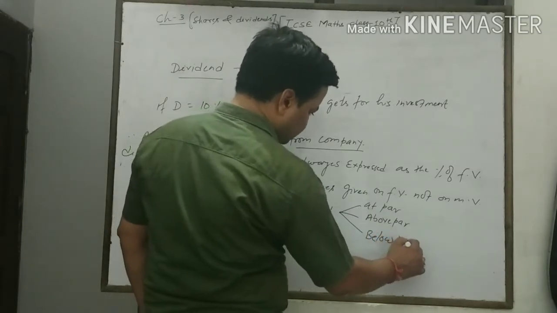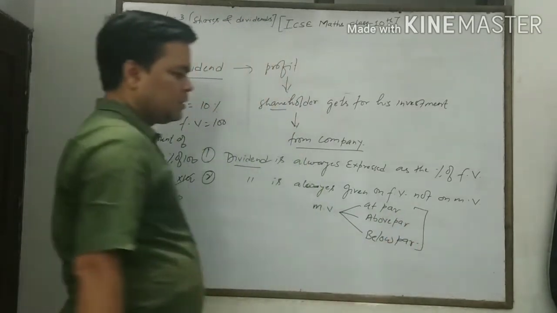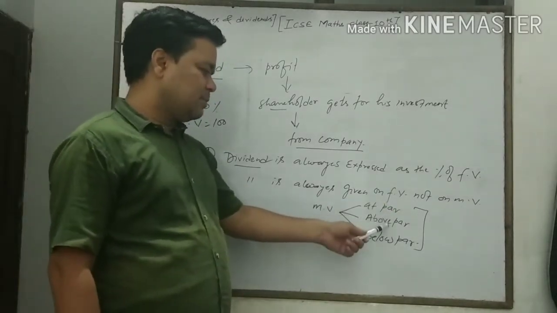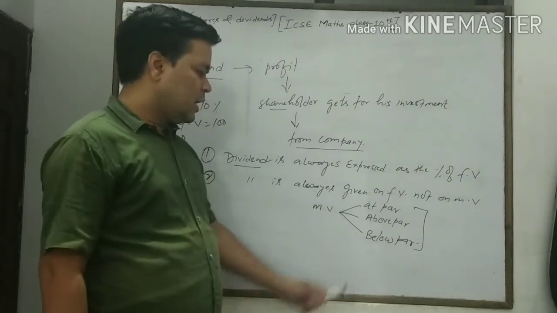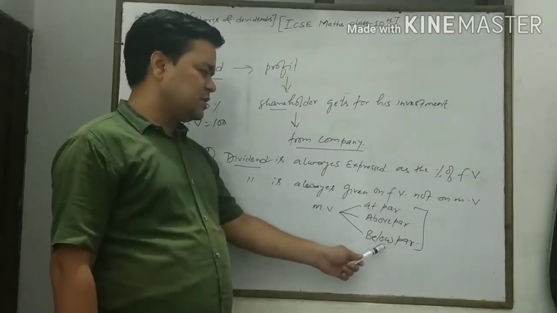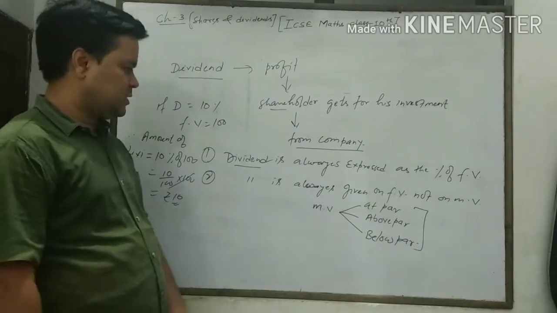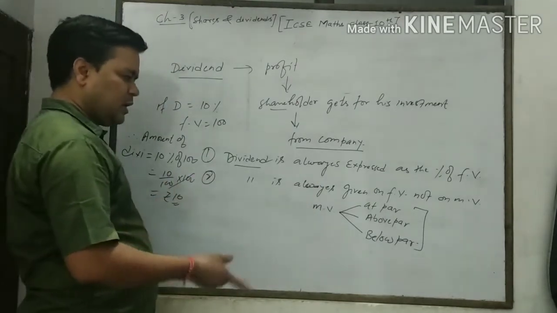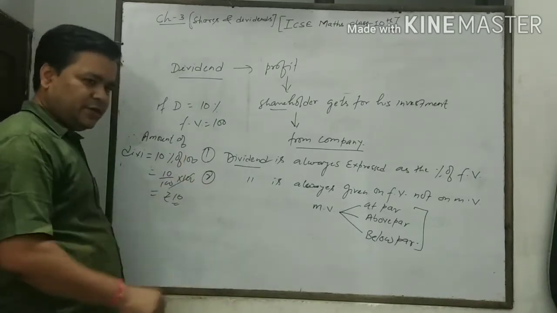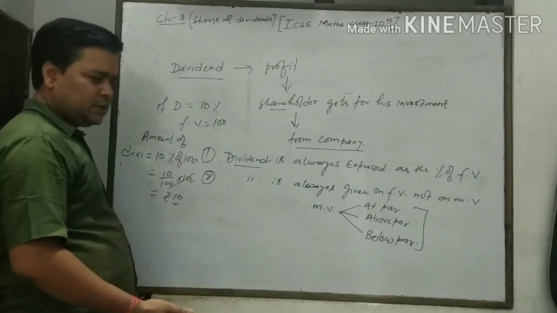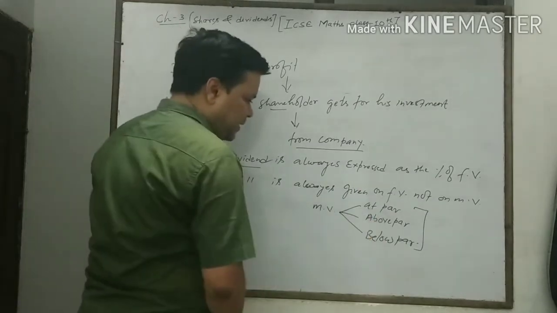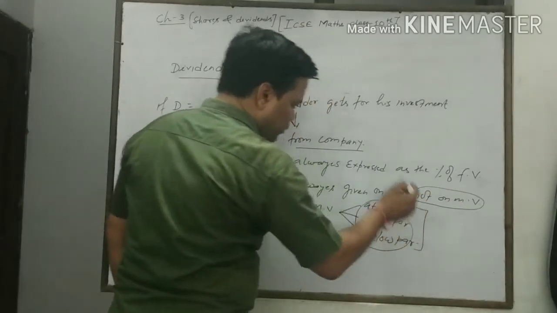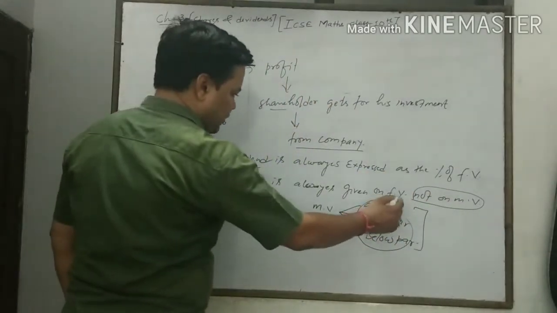In the first, the market value is equal to face value; in the second, the market value is greater than the face value; and in the third, the market value is less than the face value. But when the company announces the annual income, which is called the dividend, that will not depend on market value. It is always calculated on face value.